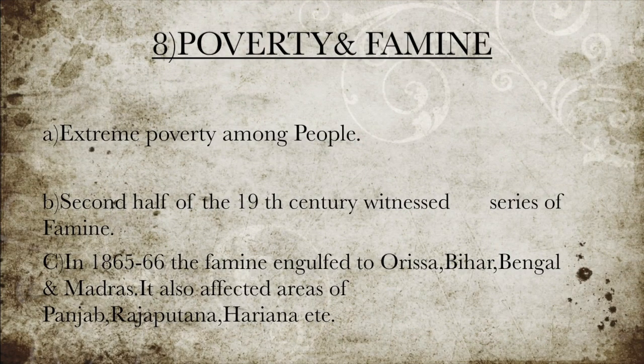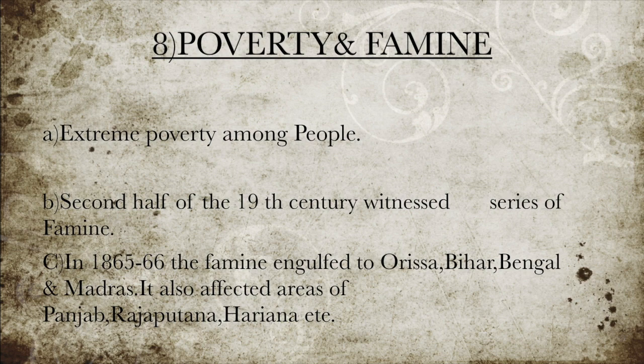A major characteristic of British rule in India, and the net result of British economic policy, was the prevalence of extreme poverty among its people. In the second half of the 19th century, the poverty of its people found its culmination in a series of famines which ravaged all parts of India. The first of these famines occurred in western UP in 1860 to 61, and claimed 2 lakh lives.